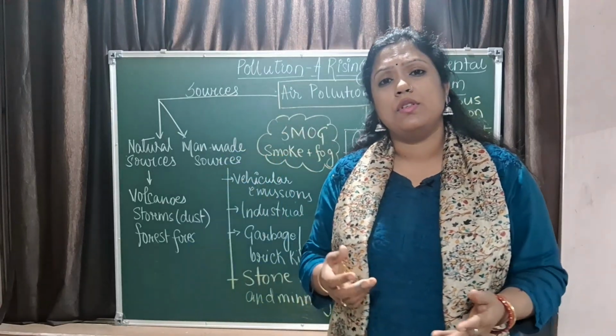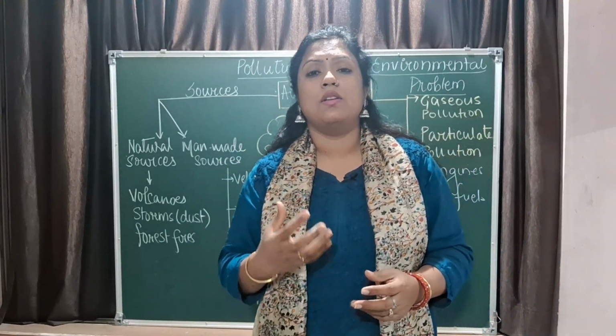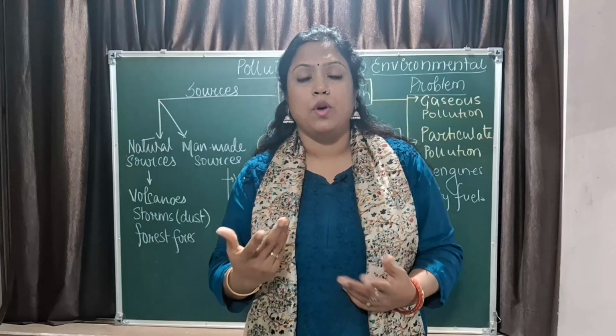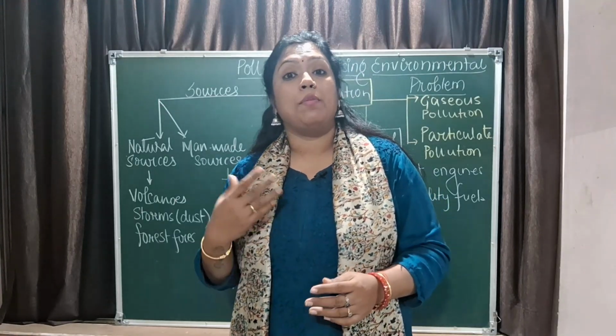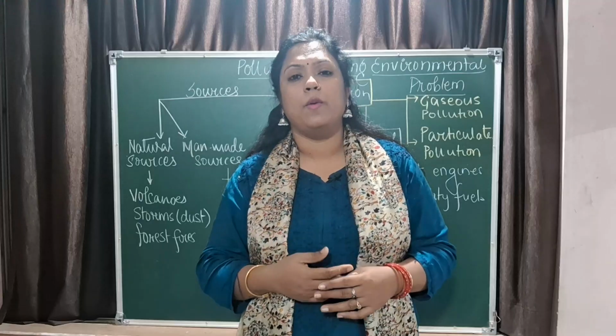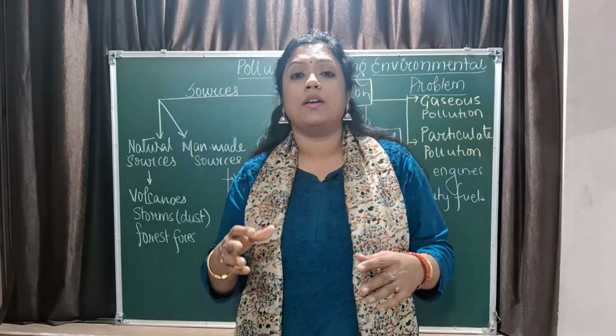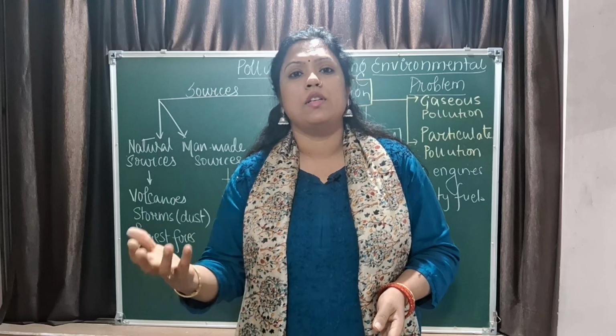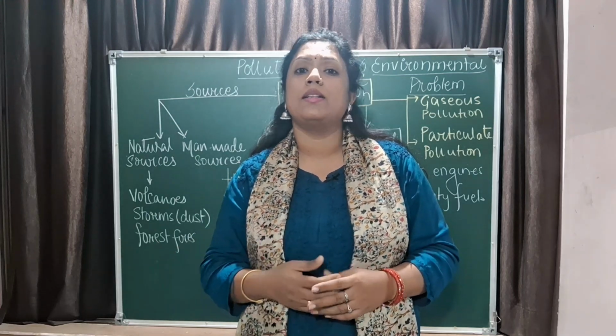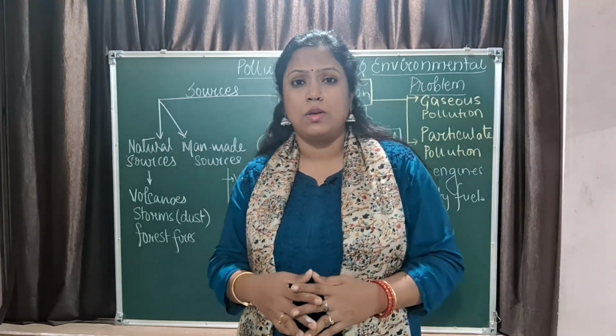Vehicular emission means what? There is a constant release of carbon dioxide, water vapor, and certain impurities like sulfur dioxide, carbon monoxide from your vehicles. If there is lead in the petrol, then the emission from the vehicle also contains lead particles which are very injurious to health.